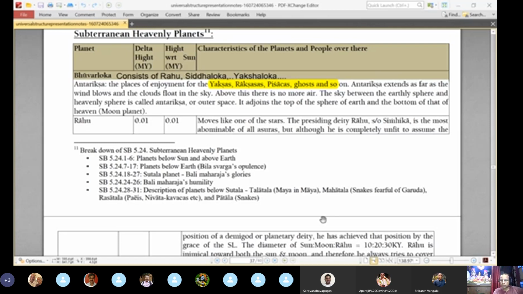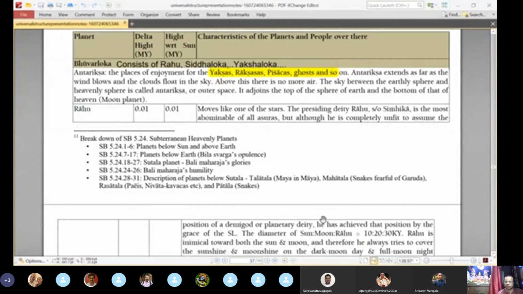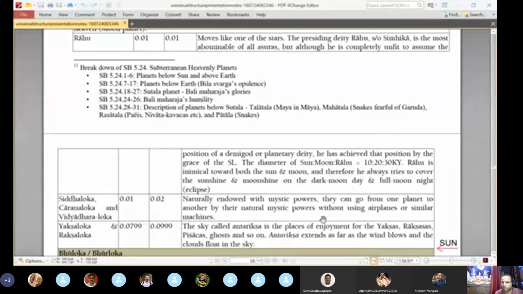Rahu is inimical towards both sun and moon. Therefore, he always tries to cover the sunshine and moonshine on the dark moon day. So this is the eclipse scenario we saw. When Rahu comes between the planets, eclipses are caused. He tries to cover the moon and sun, and solar and lunar eclipses happen.